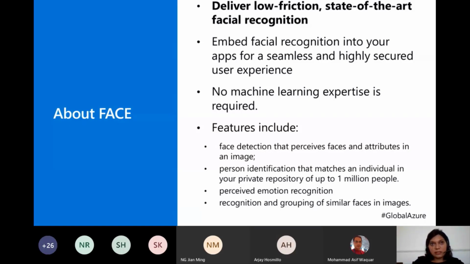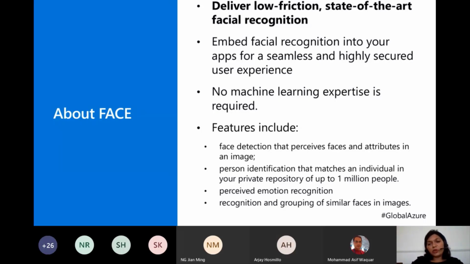The features for face recognition include face detection and face recognition. Those are two different things. It's not uncommon for users to correlate the two terms and use them interchangeably, but they are not the same. So face detection, face recognition, then person identification, and it could identify a person from a repository of about 1 million people. That is the kind of flexibility and precision it gives you. Perceived emotion recognition, which means are you happy, sad, afraid, neutral, all those kinds of things.